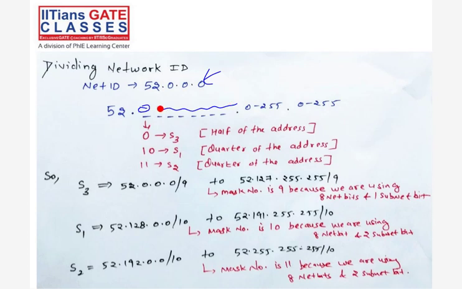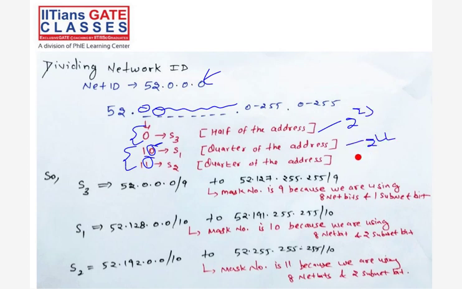The first, let's say if it is 0, this is half done, right? The remaining half, if this is 0, is given to S1, so that is a quarter of the address, right? And then 1 is also there. This is also given to the S2. So it means here we are giving 2 raised to power 23. Here I am giving 2 raised to power 22. Here I am giving 2 raised to power 22.